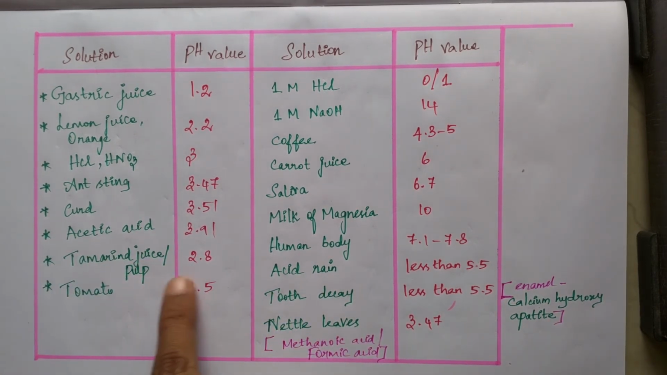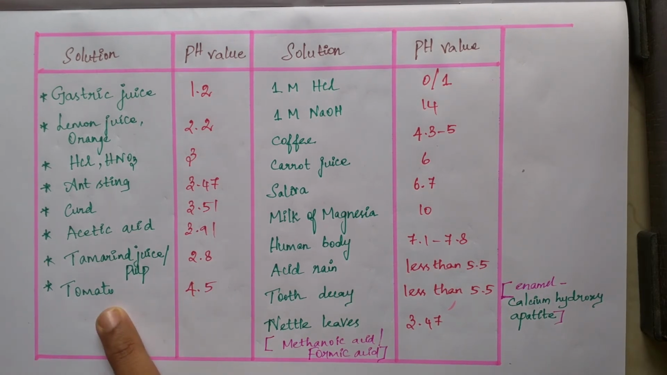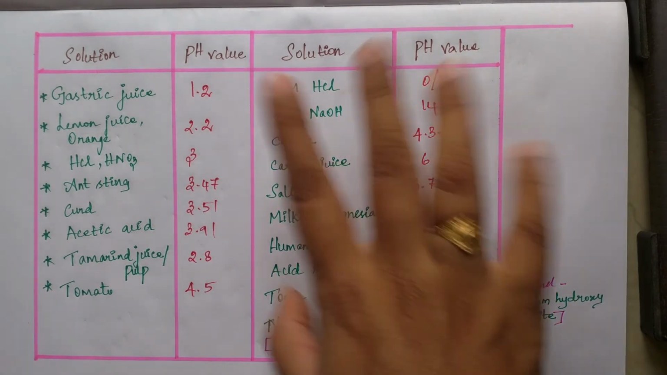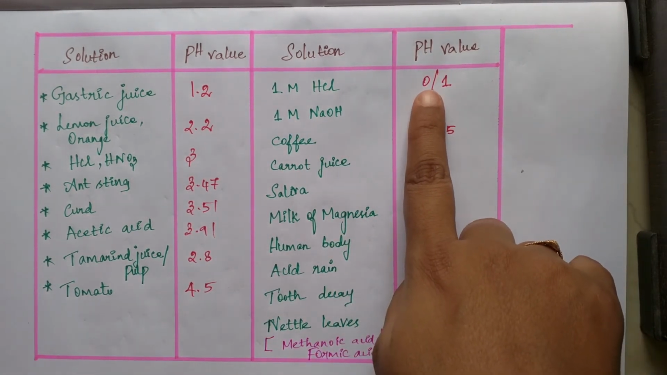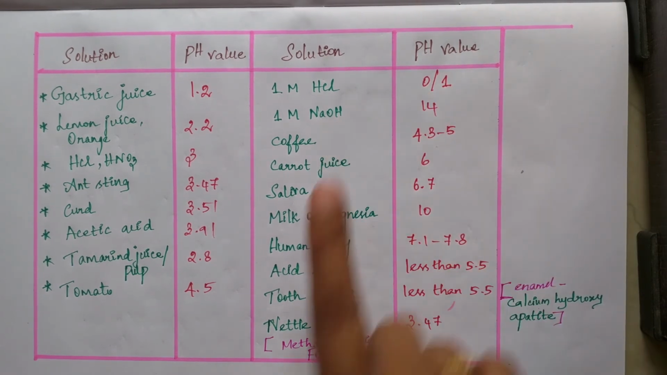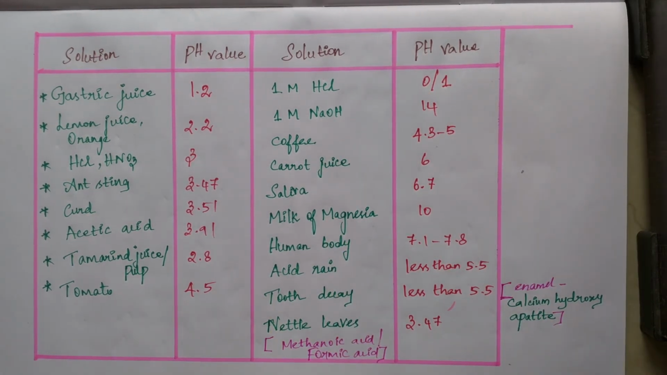Tamarind juice or pulp, they are more acidic, 2.8. And tomato, they are also sour in taste, so 4.5. And 1 molar HCl means completely ionized. So here pH is equal to 0 or 1, which is less than 1. And 1 molar NaOH means OH minus ion is completely produced. It is a very strong base, which is equal to pH value 14.